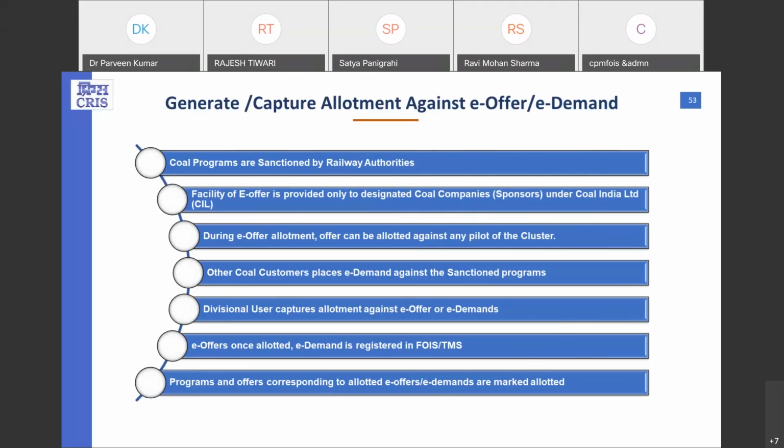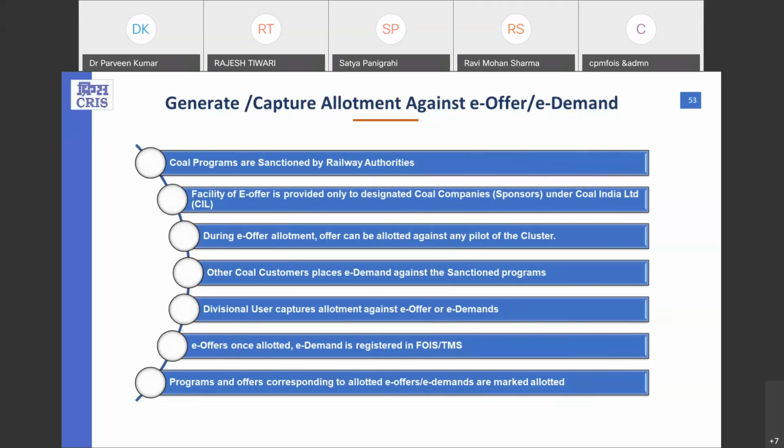As I already explained a bit, this program rake allotment generation process differs from the iron ore process because it is done by the divisional users, and they are mapping the demands that are there with the respective allotment.